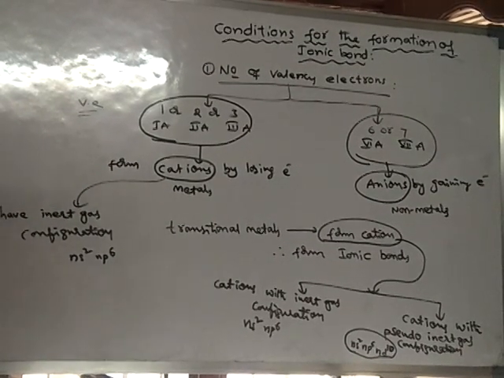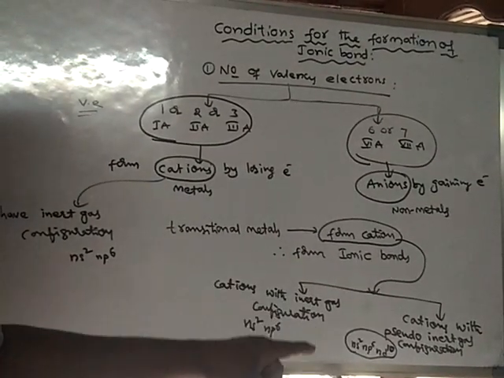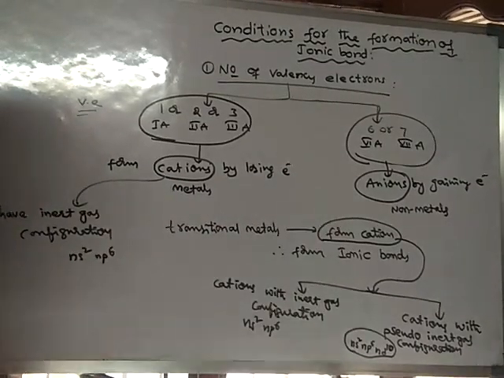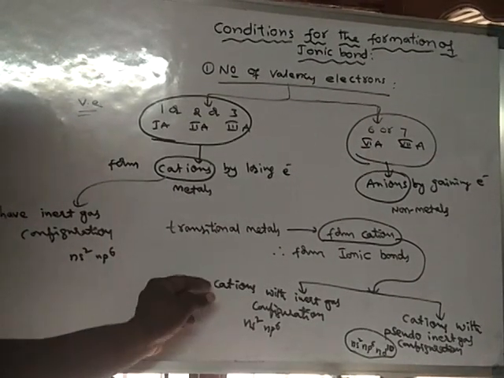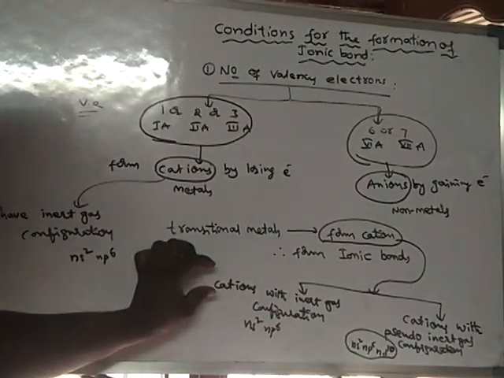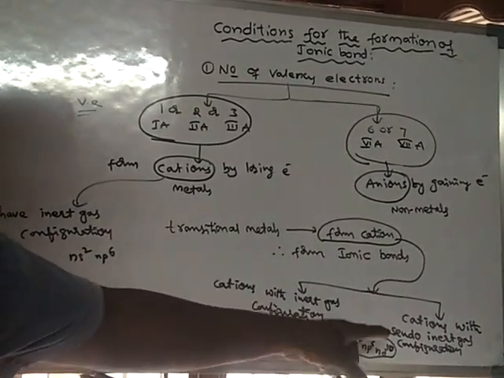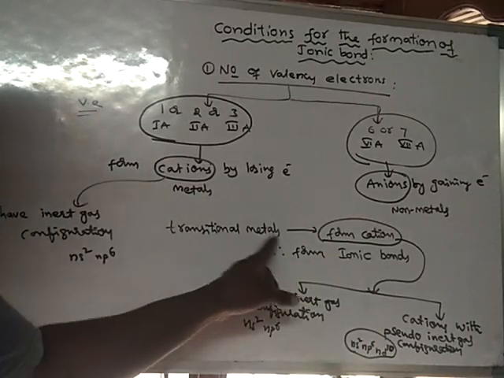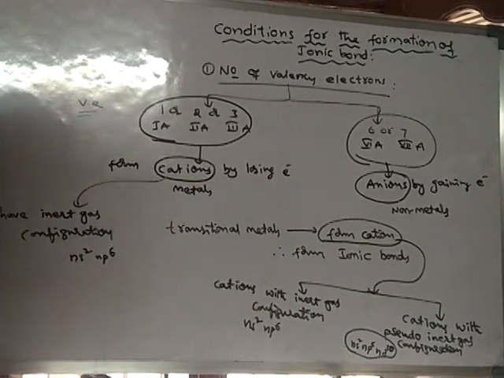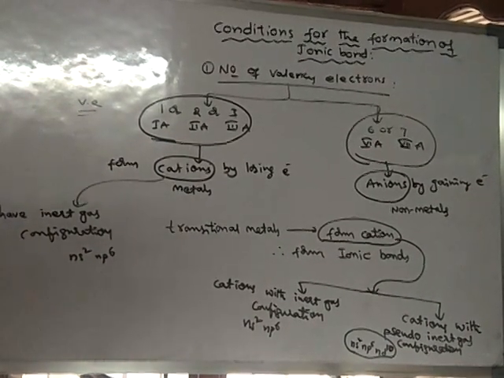Transition metals form both types of cations. Some of the transition metals form inert gas configuration, and some of the other transition metals form cations with the pseudo inert gas configuration.